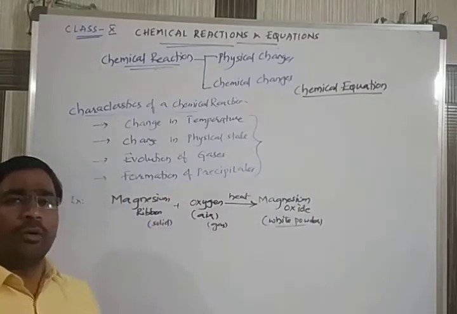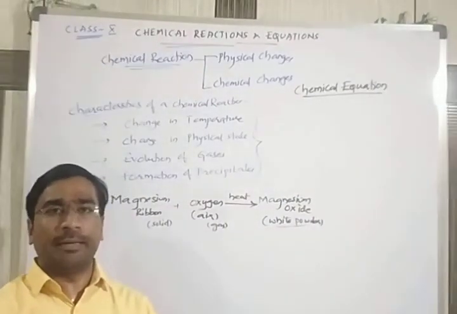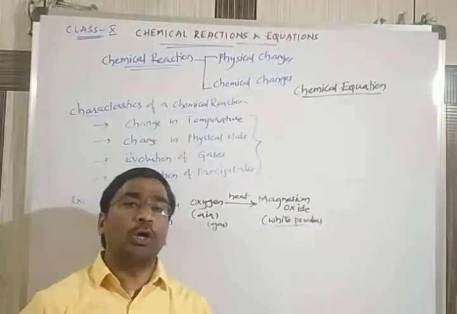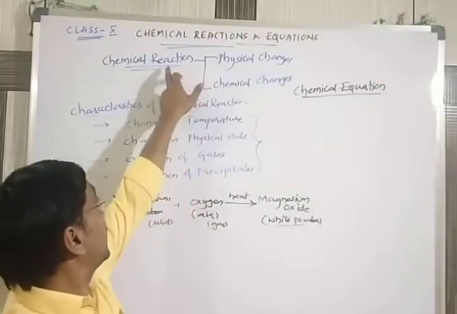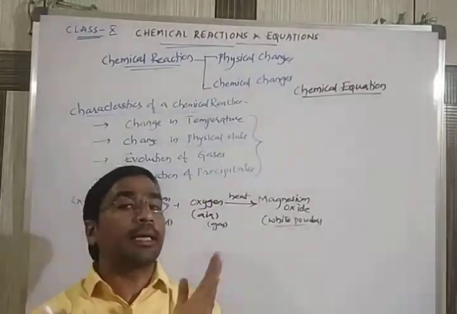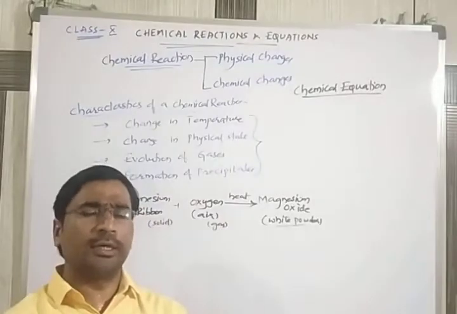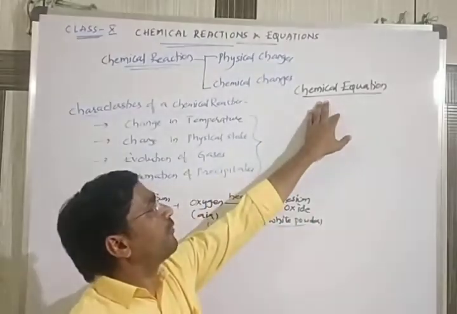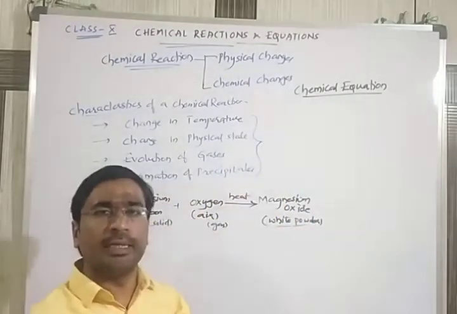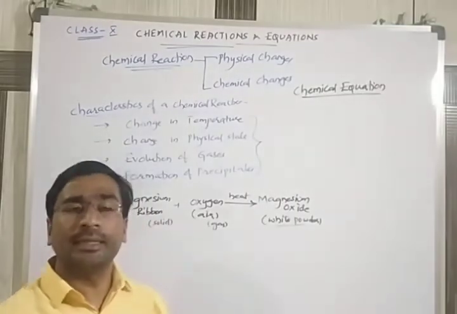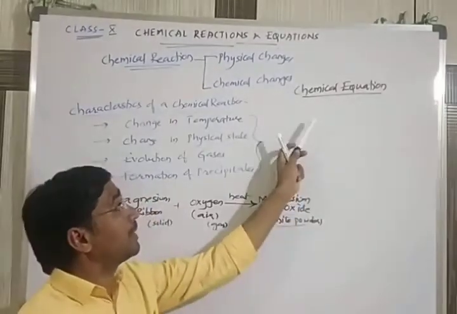Saying orally, describing in terms of words, if you want to explain the chemical reaction in a concise way, in a small way, we can say that in the form of a chemical equation. So what are these chemical equations?